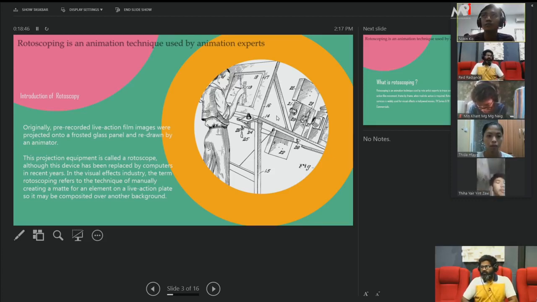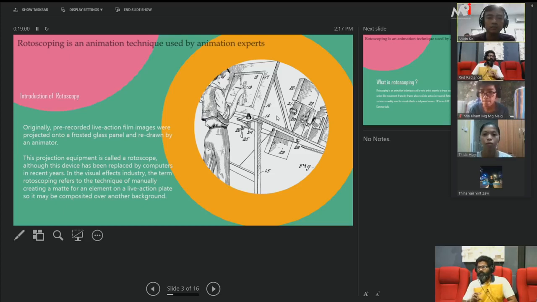The live action footage, actually the footage we are going to shoot, we are going to create the matte using the Roto. So if you want to change the background of the shot, say the character is standing in the park, you just imagine one character standing in the park, but I want to change to some other background like a beach or something, I can cut the character using the Roto software. So you just cut the character, whatever the movement is, and then you can change the background. That is the concept for Roto.